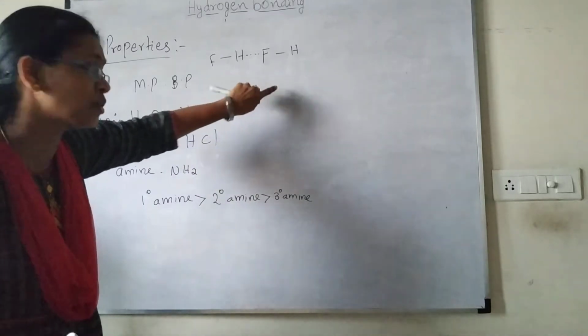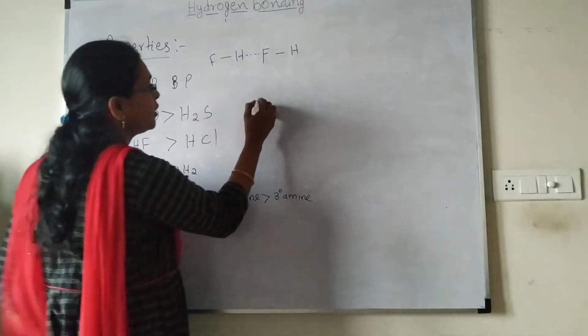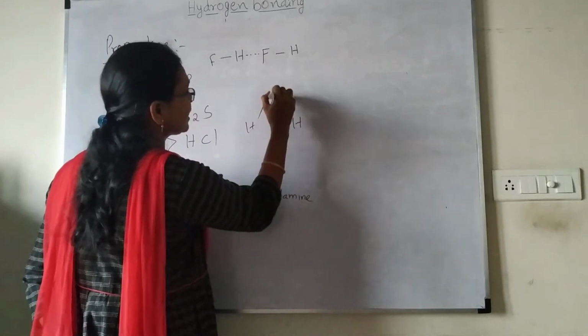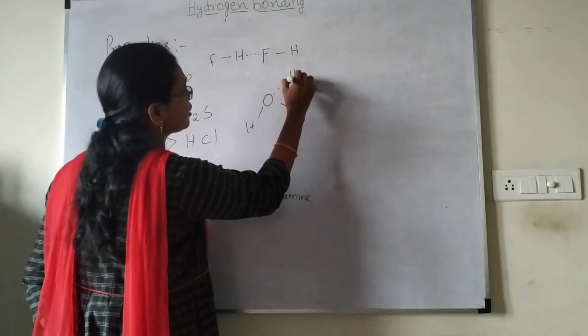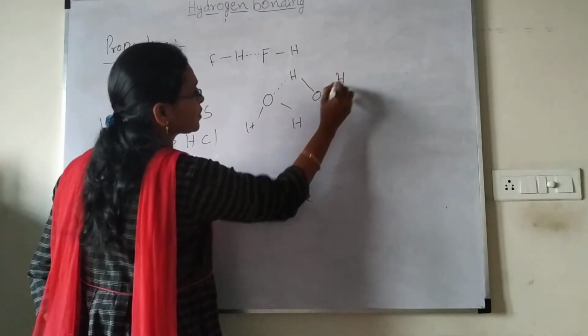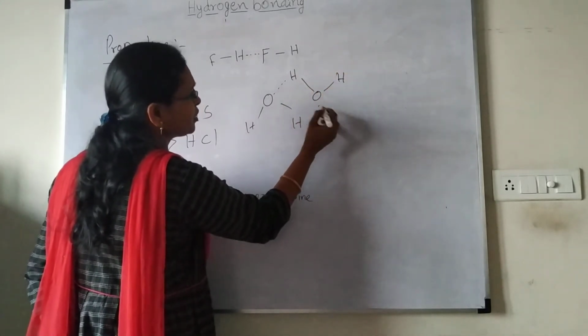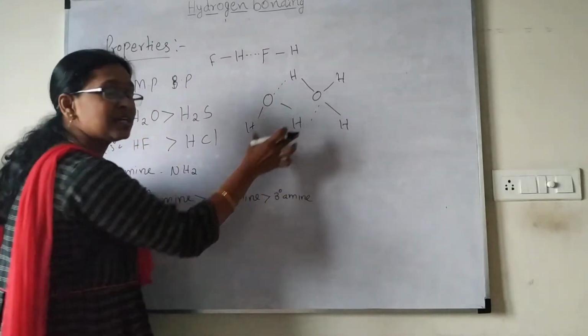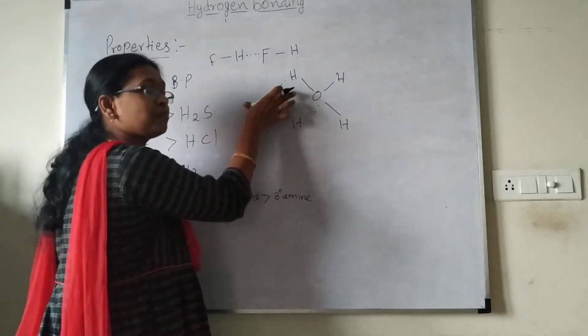So only two molecules are involved. But in case of a water molecule, take the structure of water: an H will be there, and this oxygen will form a hydrogen bond with another hydrogen, and again this forms with another one. So because of the combinations, more particles.